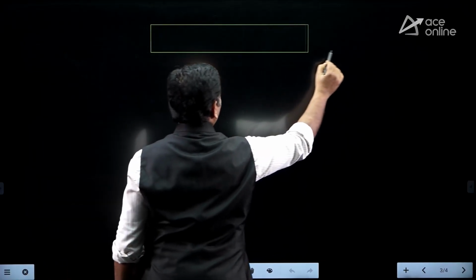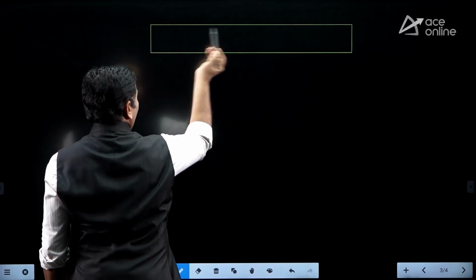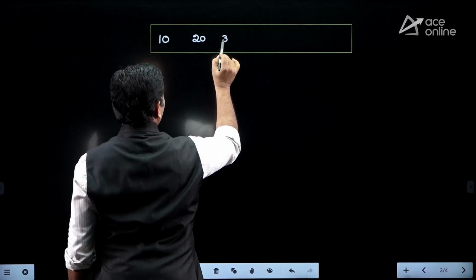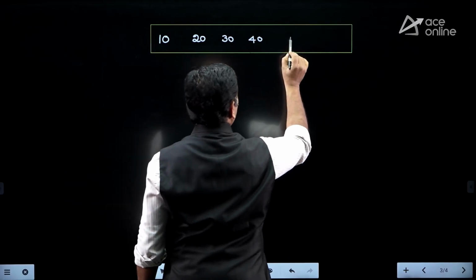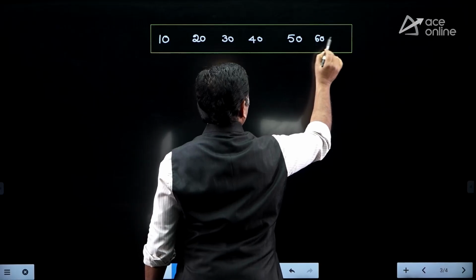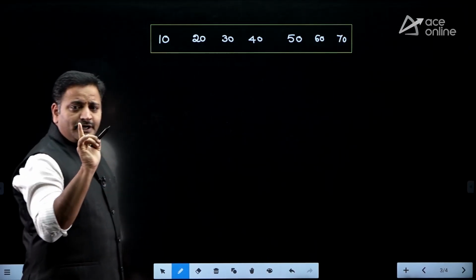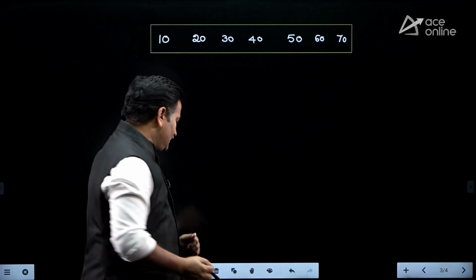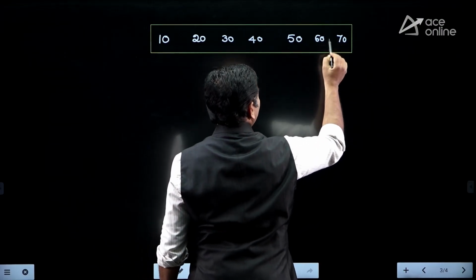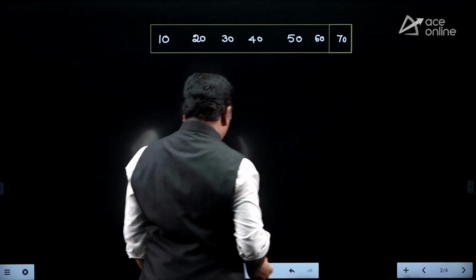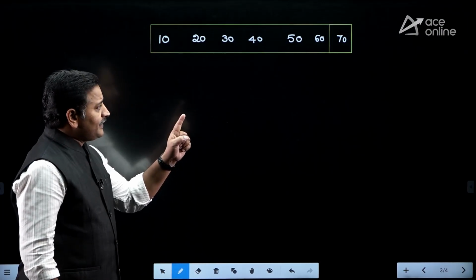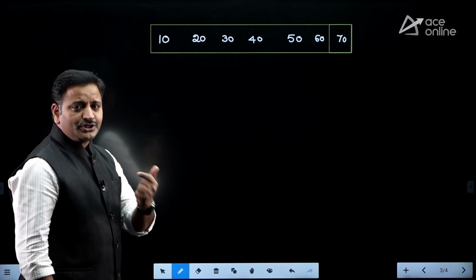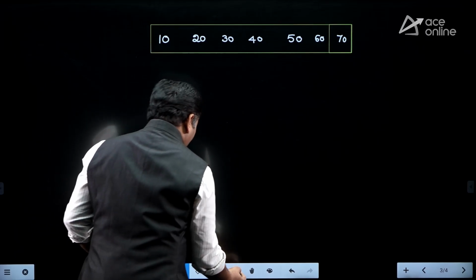Let us consider there is an array having elements already in the ascending order, like 10, 20, 30, 40, 50 and then 70. Now, in the general quicksort algorithm, which element are we selecting as the pivot element, friends? The last element. Now, choose the last element as the pivot element. After choosing the last element as pivot element, you have to place that pivot element in the proper place. That's why you are taking help of the partitioning algorithm.